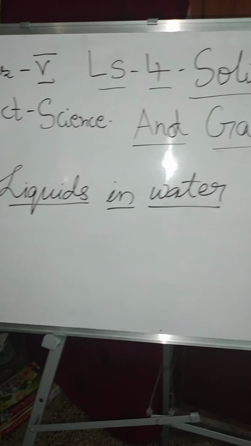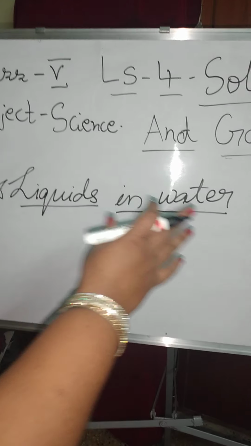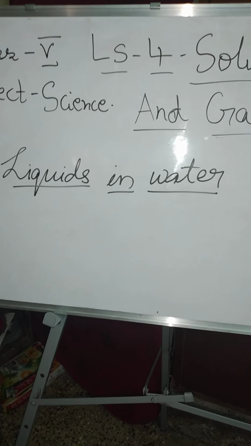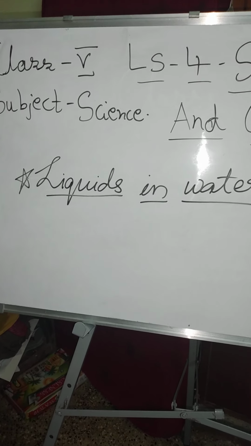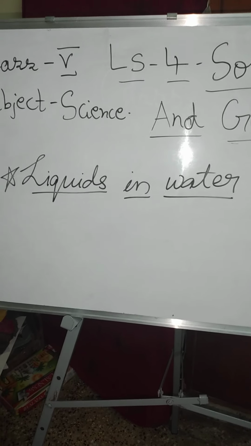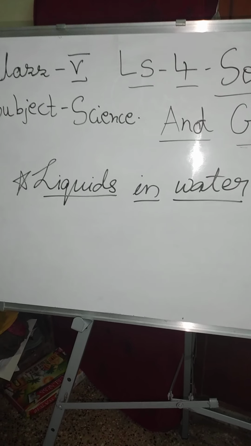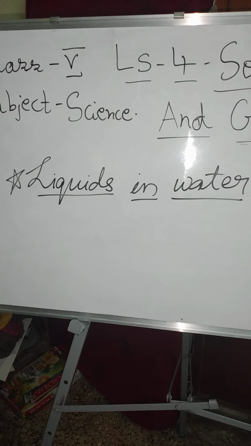Now we are going into the next step. Now you must have seen a painter removing paint from his hand by using turpentine oil, not water. This is because the paint gets dissolved in turpentine oil and can easily be removed, whereas it does not dissolve in water. So water cannot be used to remove the paint.